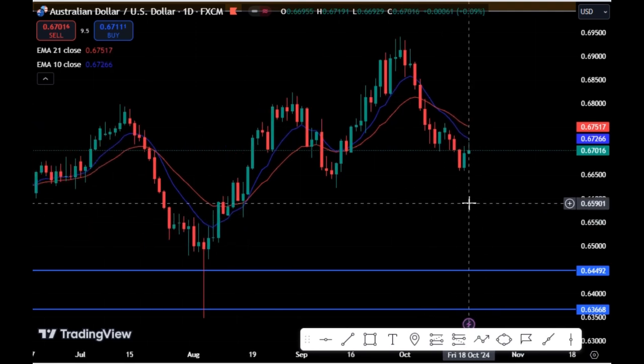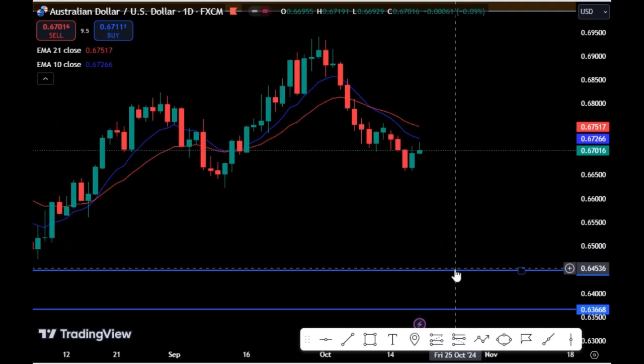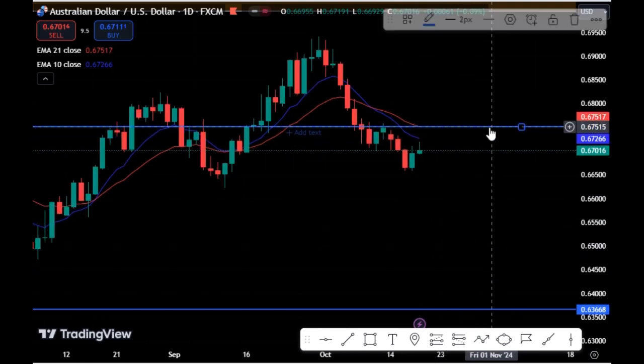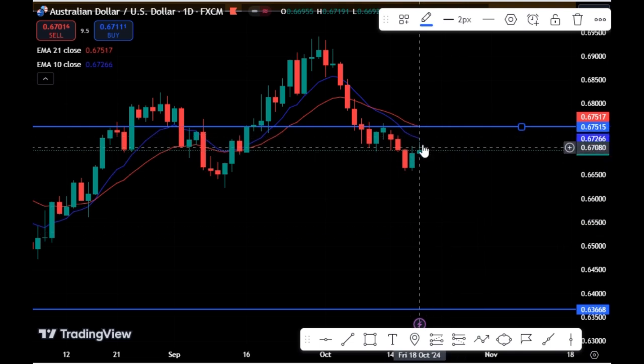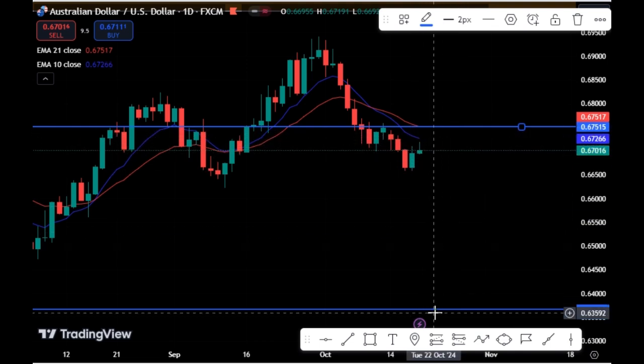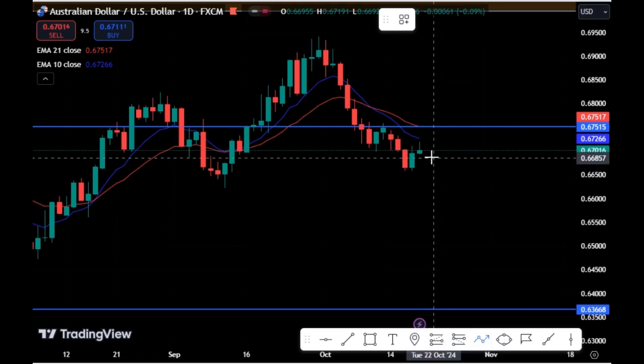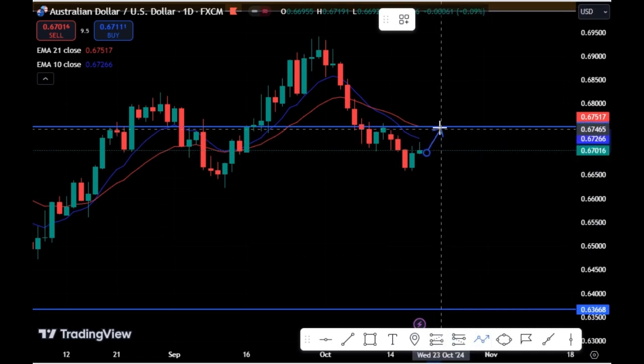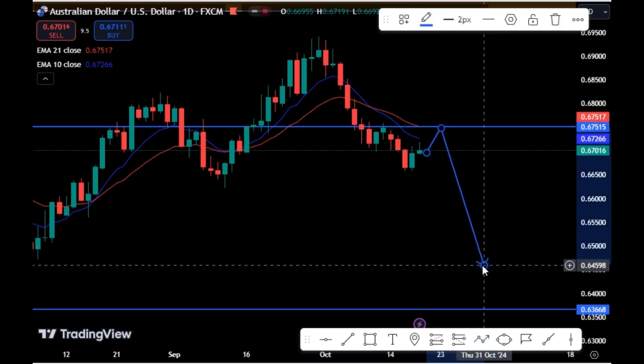So we'll be expecting price to come to this region and give us a selling opportunity for the Australia USD. We expect price to come to this resistance area, then we'll look at a selling opportunity from this area to the downside for the Australia USD.